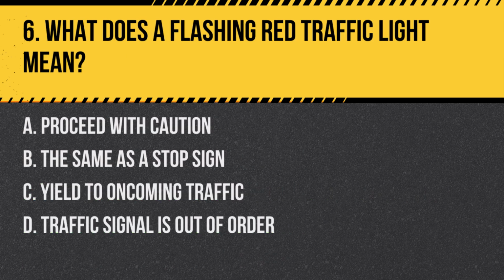Question 6. What does a flashing red traffic light mean? A. Proceed with caution. B. The same as a stop sign. C. Yield to oncoming traffic. D. Traffic signal is out of order. Answer: B. The same as a stop sign. A flashing red light is treated as a stop sign, meaning drivers must come to a complete stop and proceed